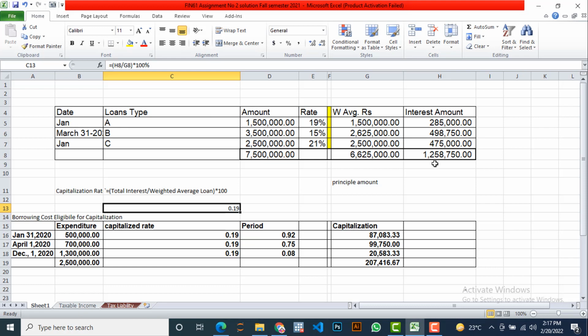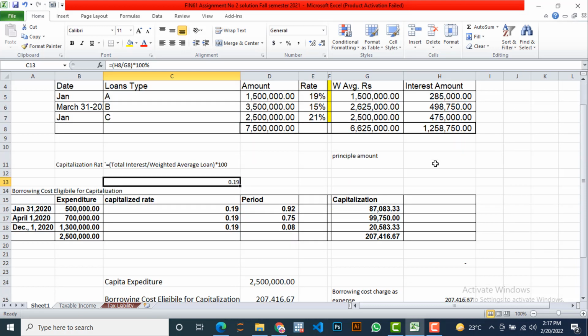Now we are going to take up the portion which is related to the construction of the plant, and the amount which has been incurred as a cost is taken out from these amounts. So that's why we are going to apply this rate, which is known as the capitalization rate, in determining the portion of the borrowing cost that is eligible for capitalization.